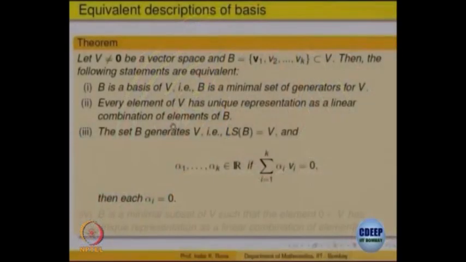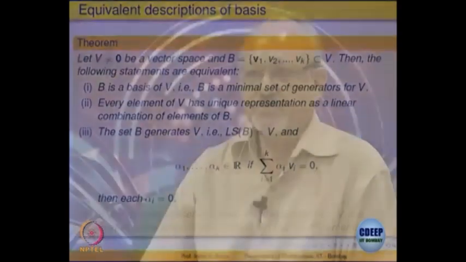Uniqueness will say that each alpha I must be equal to 0. So, 2 implies 3 is obvious. Is that obvious to everybody? Yes, because if a linear combination is 0 and if this representation has to be unique, then each alpha I has to be 0, and that is what 3 is saying, another way of saying it.